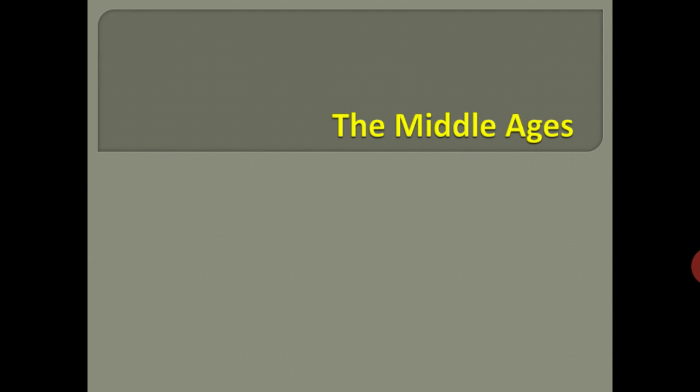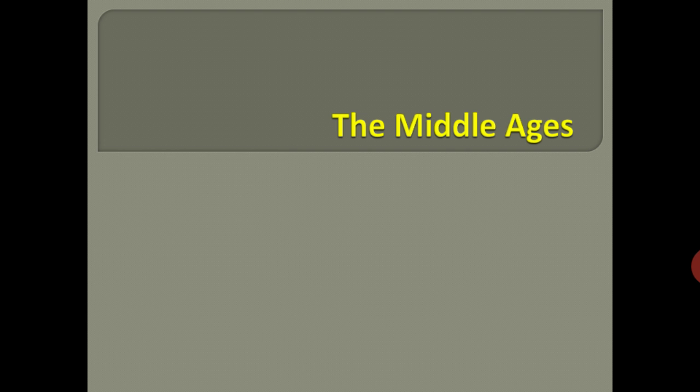So next we're going to see the sixth lesson. What is that? Sixth lesson, Middle Ages. The Middle Ages. In the timeline, 476 to 1453 AD, that period will be called the Middle Ages. That concept was given by some of the historians.